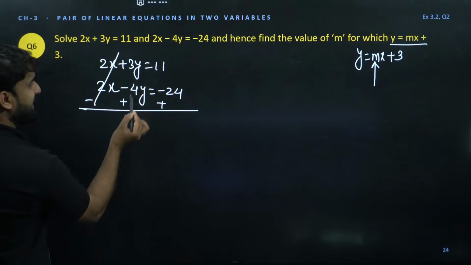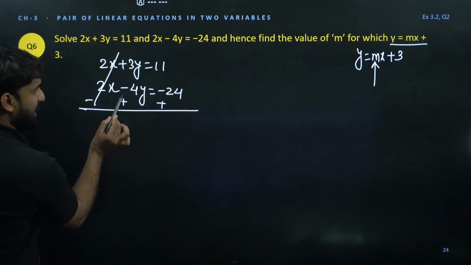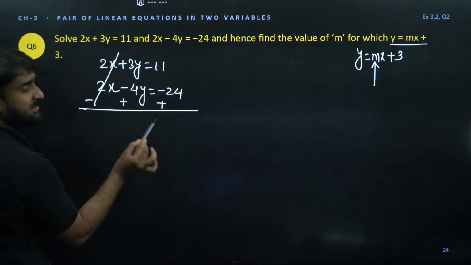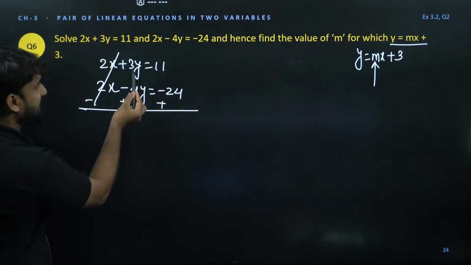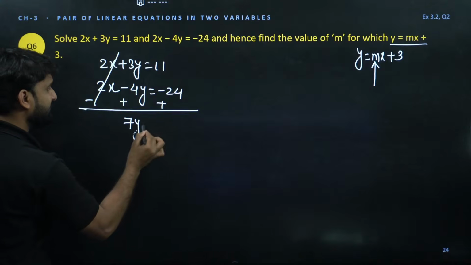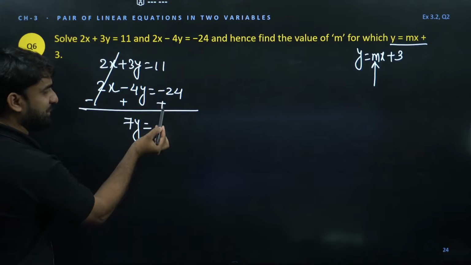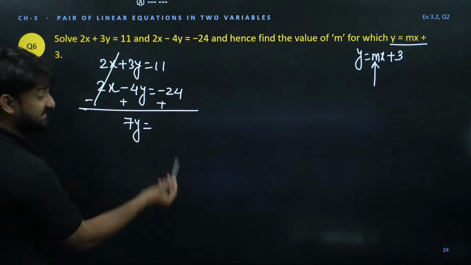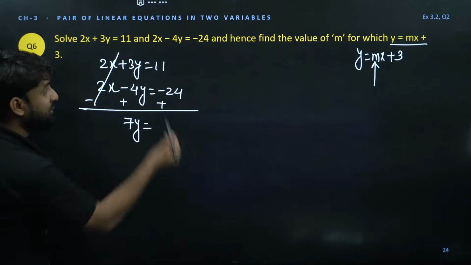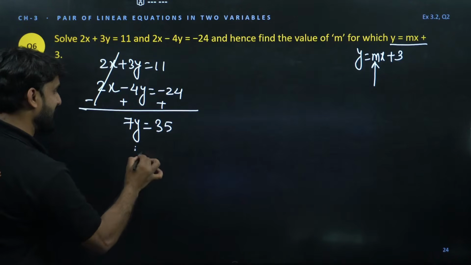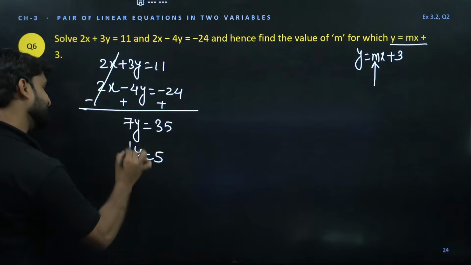Now this 3y and 4y both are adding. Now we have to consider this plus sign. Now this negative sign is useless, this plus is powerful. So 3 plus 4 will be 7, and now 11 plus 24. So 11 plus 24 will be what? This is 35. Wow, y is 5.